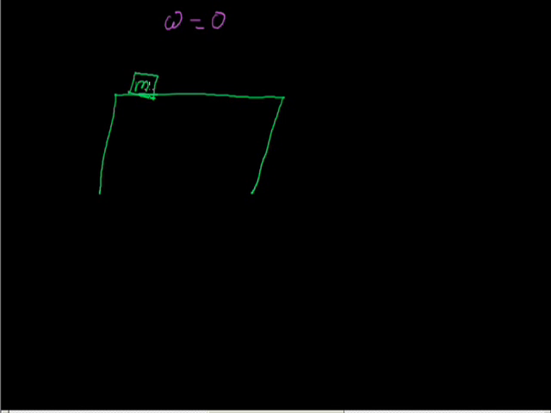There is gravity acting in this direction, and due to some force, this block is moving in this direction, meaning displacement is in this direction.